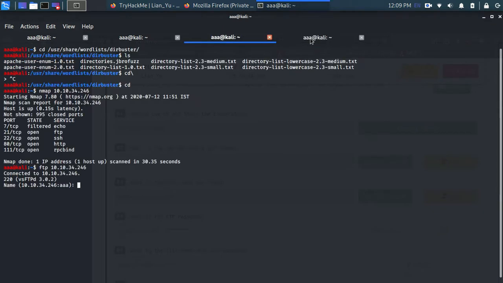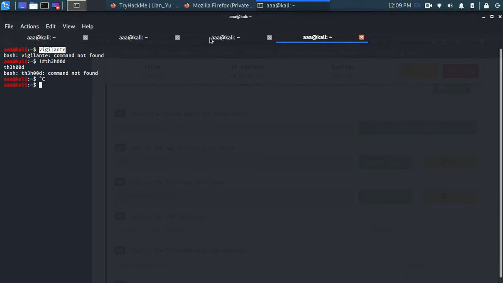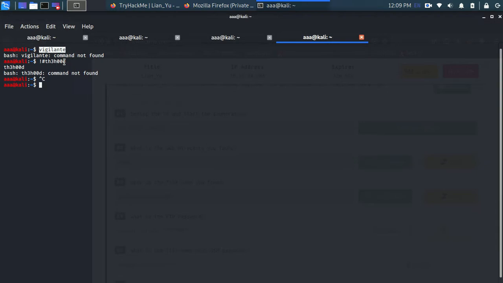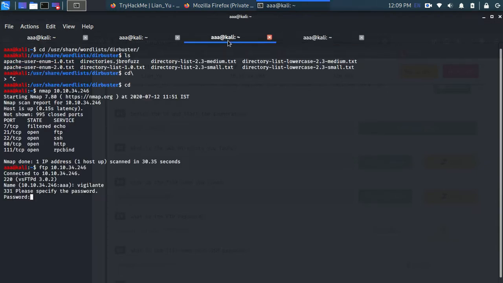Yeah, I hope this is the username, and this is the password. Yeah, because you have to maybe think about some username and password, and that is what I am thinking it is. Let's ls it.